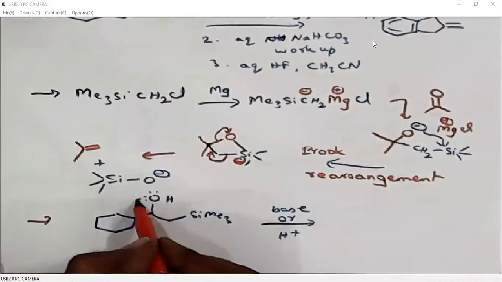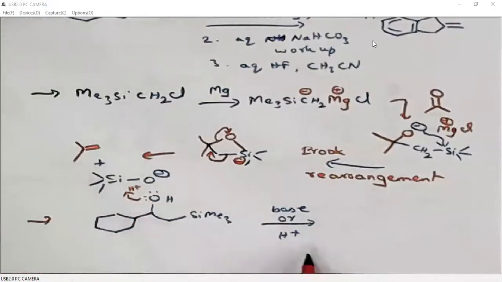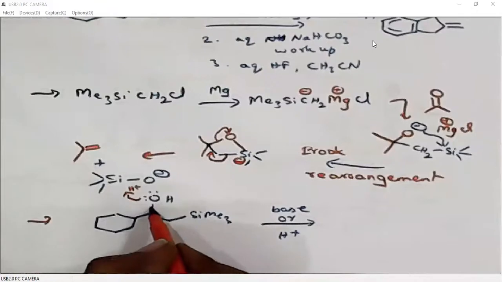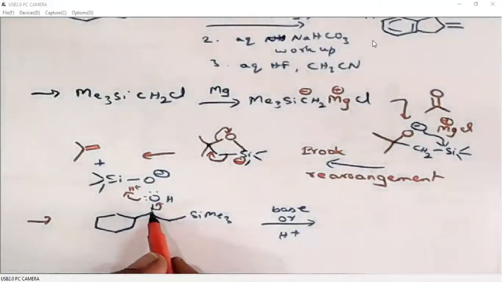Oxygen with its lone pair will easily abstract this acidic proton from the acid source. It becomes H2O plus. H2O plus is a good leaving group, so it will leave. Then we are generating a positive charge on the beta carbon. This is the alpha carbon, this is the beta carbon. It is stable, so water can easily leave, right?